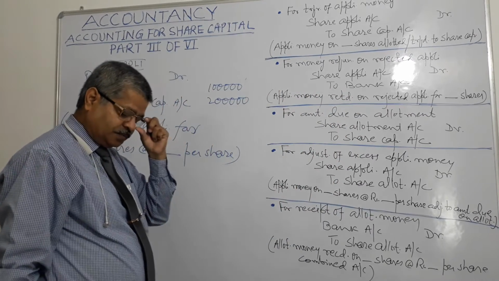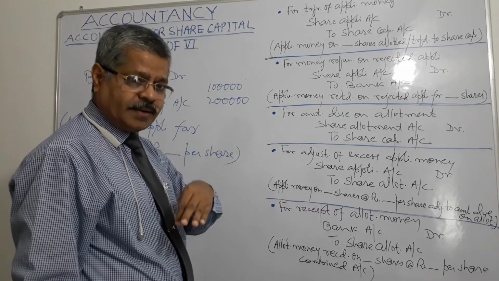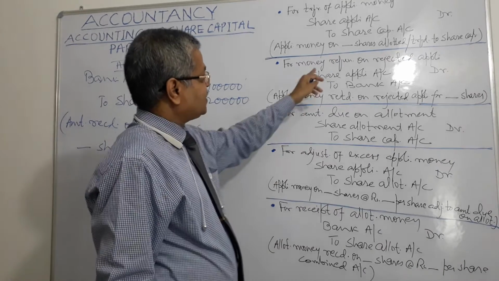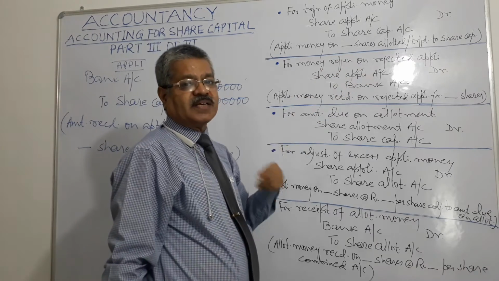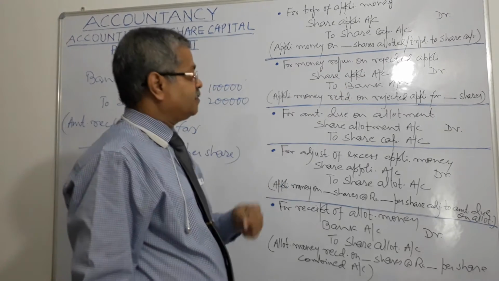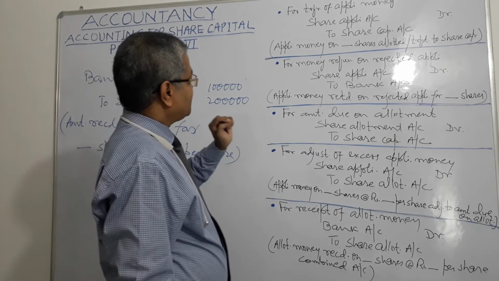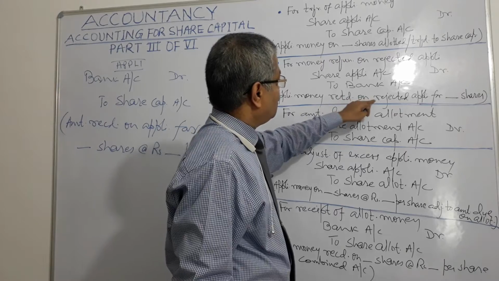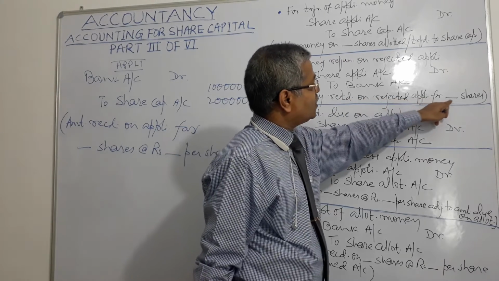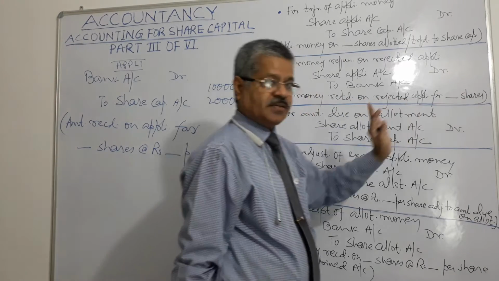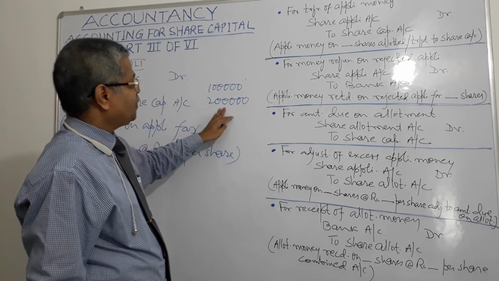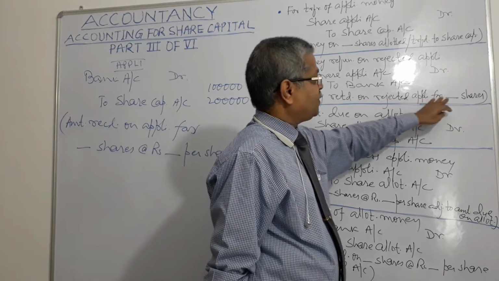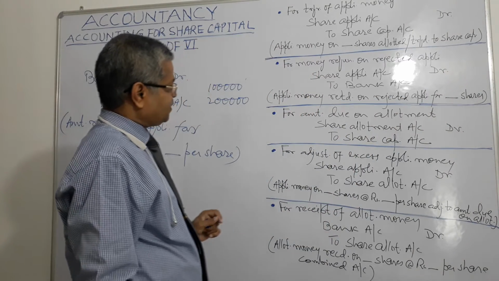Why bank account? Because from there the excess or rejected applicants' money will be refunded, right? And the narration will be application money returned on rejected applications for these many number of shares. In this example, application money returned on rejected applications for 1 lakh shares, right?